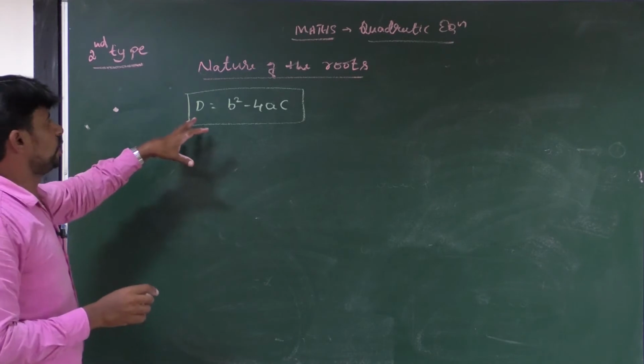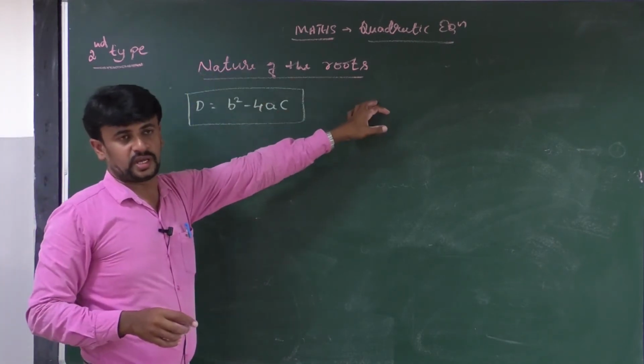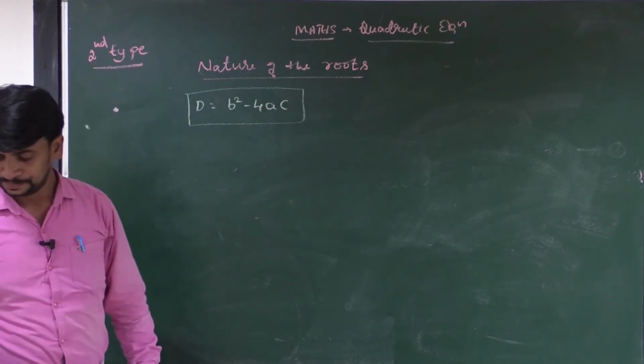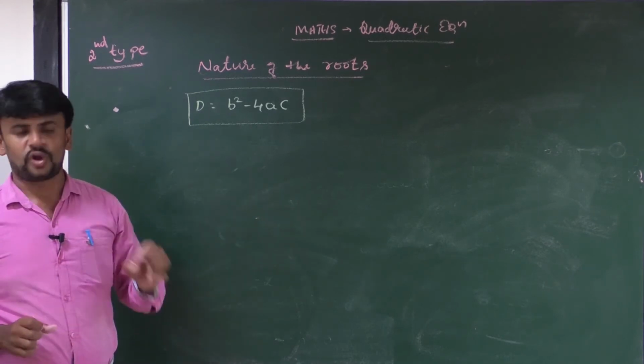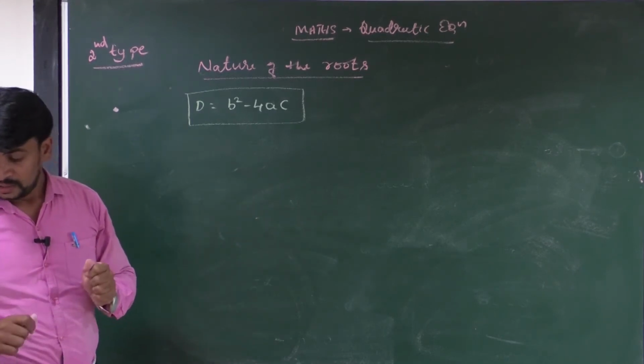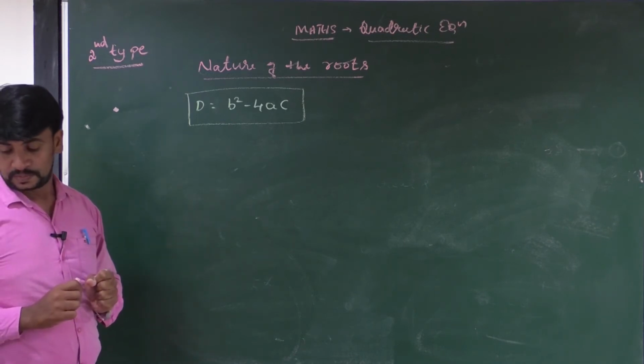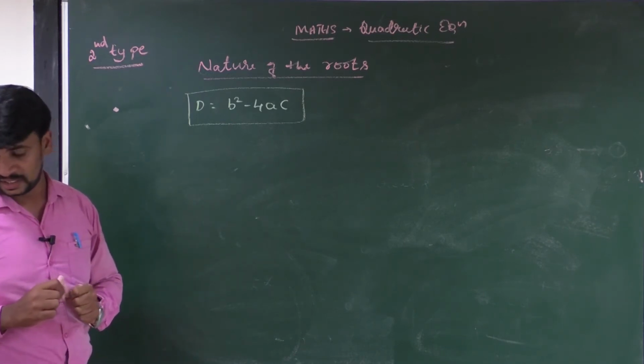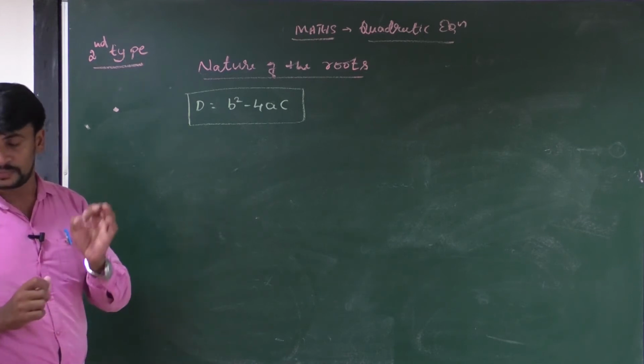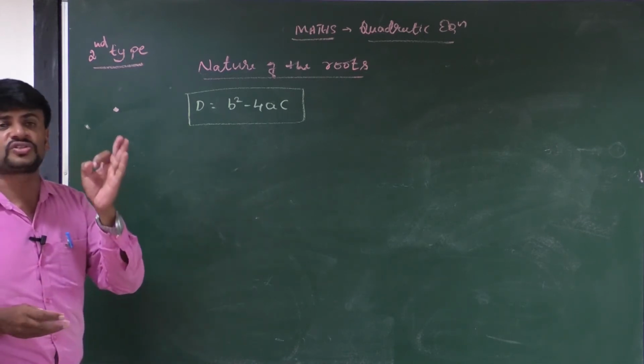Second type of questions belongs to the nature of the roots. First question is, without solving, examine the nature of the roots of the equation. Listen to me, all of you.